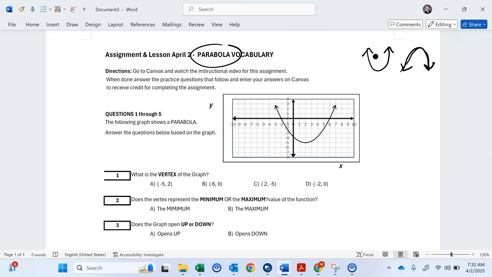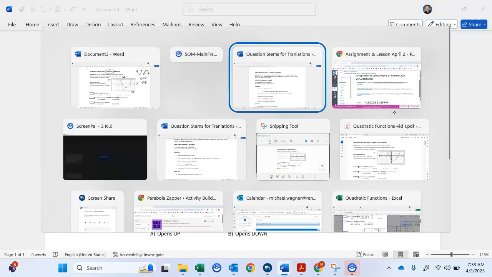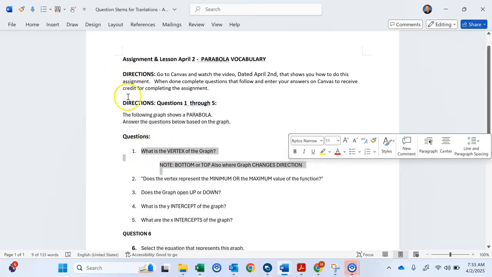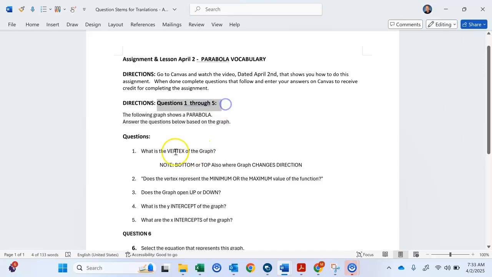So the first thing is when we have it, we're gonna look at it here, and then remember, this is the x, right? And this is the y, which you see right there and right there. And so the first thing we're gonna ask is, what's the vertex of the graph? The vertex is kind of in a sense either the bottom, so maybe look up that word, bottom or top, or the top if you know those words. So go ahead and translate right there. Please translate this. And by the way, this is the question we're doing. Make sure you've read this also for questions 1 through 5, but go ahead and translate this right now. So the bottom or the top or where the graph changes direction.